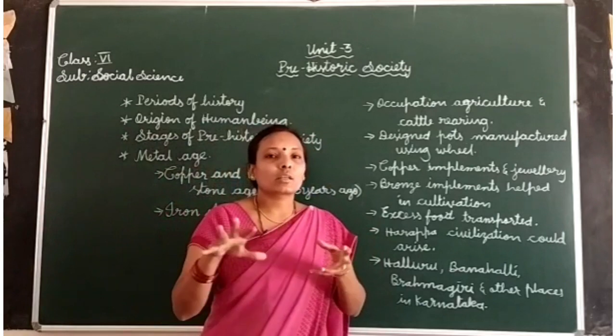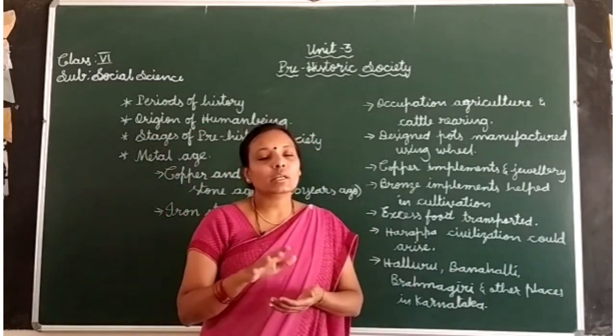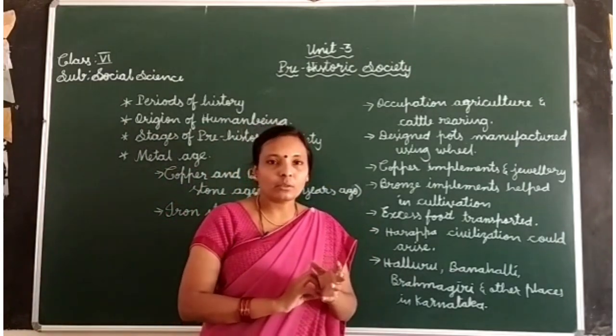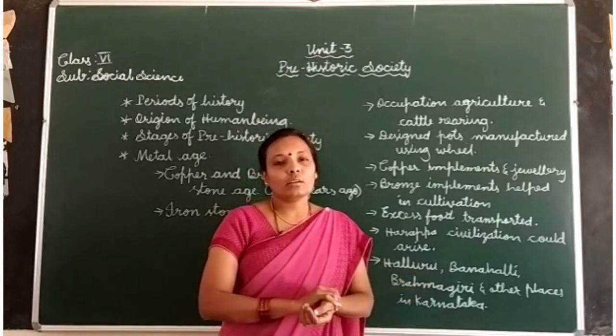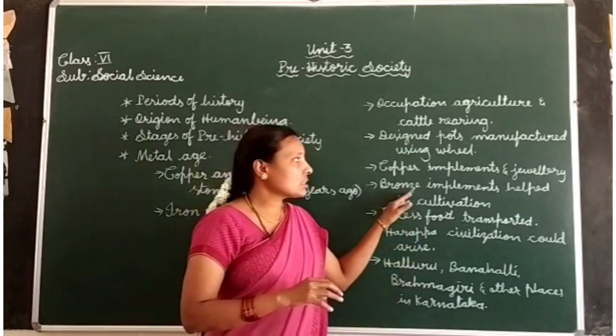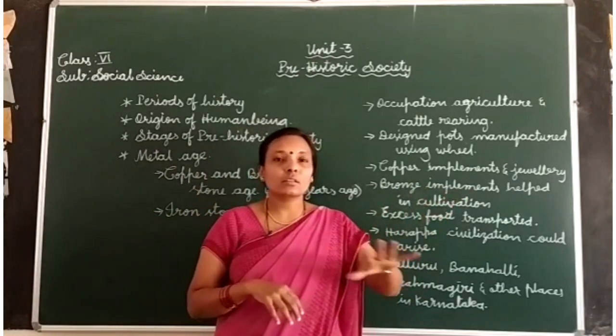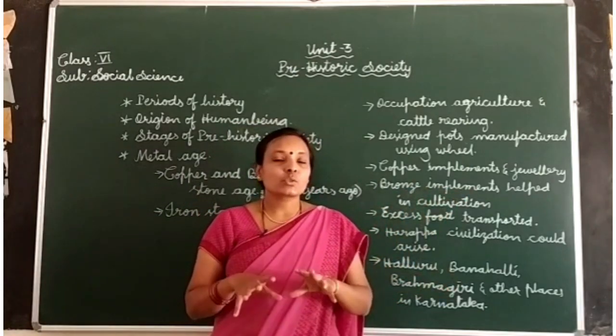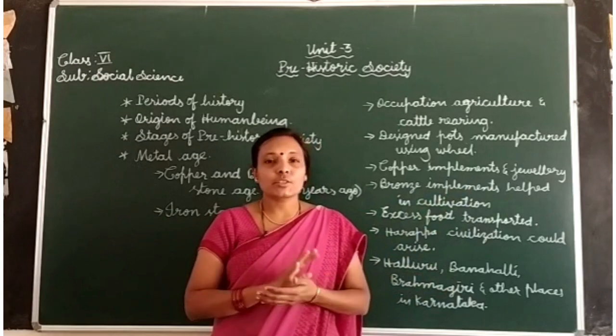So by using these bronze implements they cleared the forest and used it for agriculture.